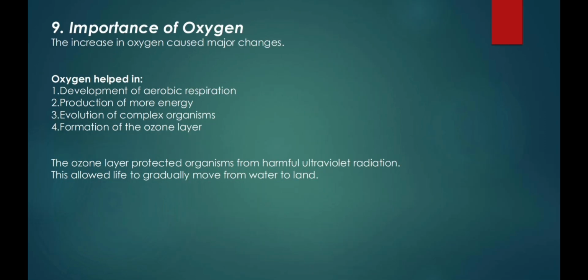9. Importance of oxygen. The increase in oxygen caused major changes. Oxygen helped in 1. Development of aerobic respiration, 2. Production of more energy, 3. Evolution of complex organisms, 4. Formation of the ozone layer. The ozone layer protected organisms from harmful ultraviolet radiation. This allowed life to gradually move from water to land.